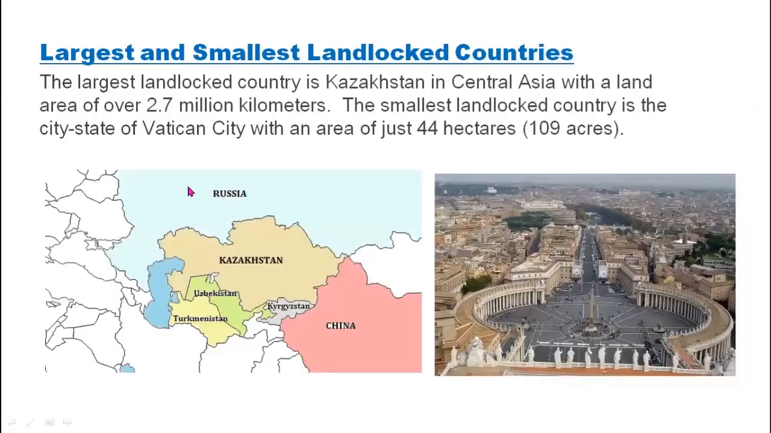Now, which are the largest and smallest landlocked countries in the world? We'll see that. The largest landlocked country is Kazakhstan, which is in Central Asia with a land area of over 2.7 million hectares. So this is the largest territory which is landlocked, the biggest landlocked country in the world.